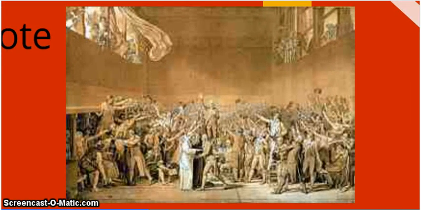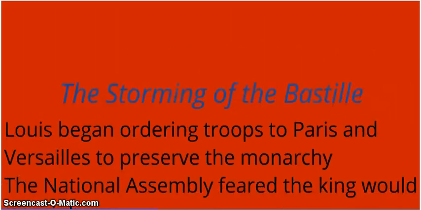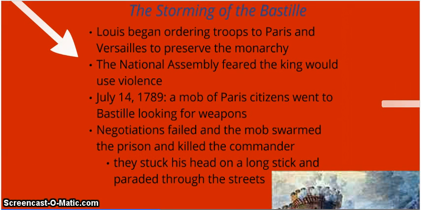Here's a picture of the tennis court oath, what it might have looked like at that time. In the next video, we will be talking about the storming of the Bastille.